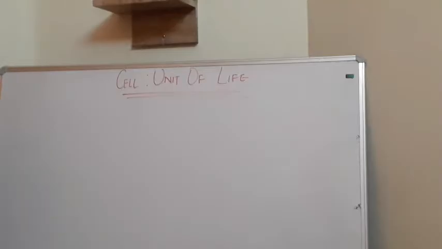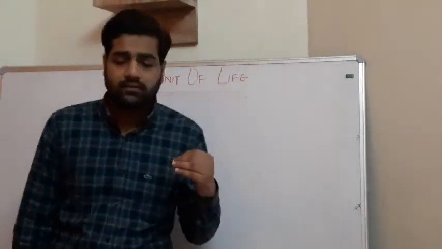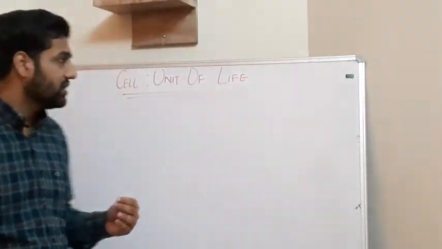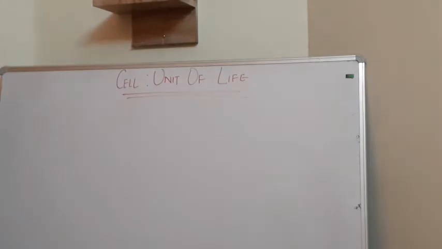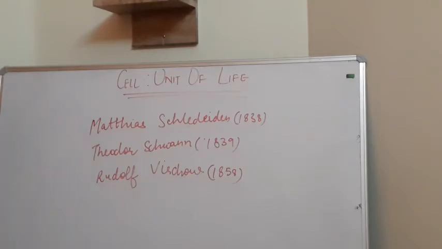With the passage of time and the development of modern techniques, some scientists proposed the cell theory. First of all, we will read some points of cell theory. There were three botanists who proposed cell theory.